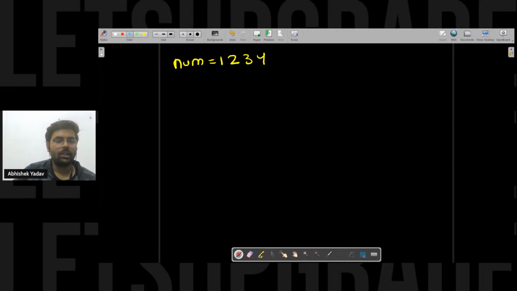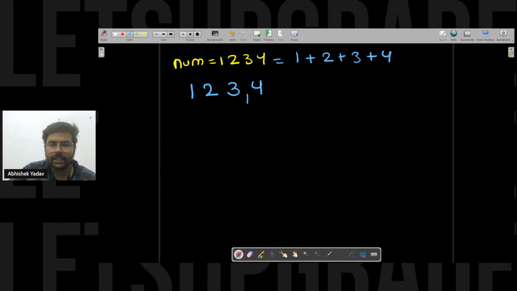Which mathematical operator should I use here in order to do my task? Okay, let's try to observe this point. What I want, I have 1 plus 2 plus 3 plus 4, like this. So guys, I have this number, 1 2 3 4 here, right? If you carefully observe what I am doing, I am extracting a digit.